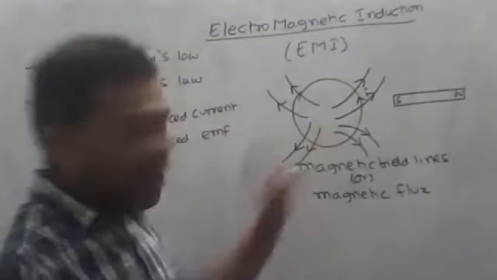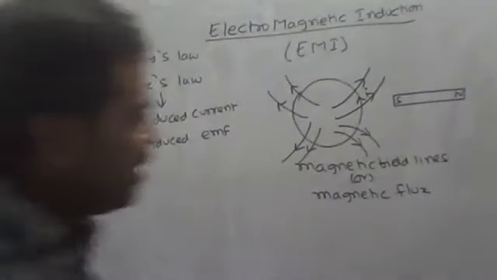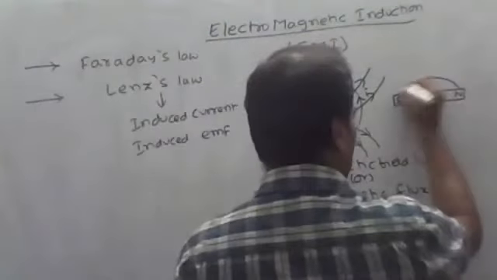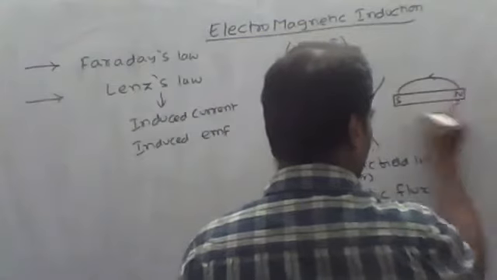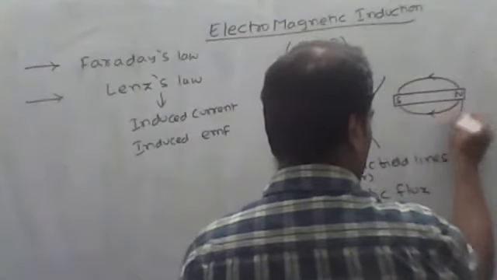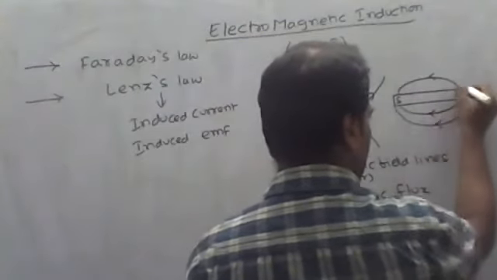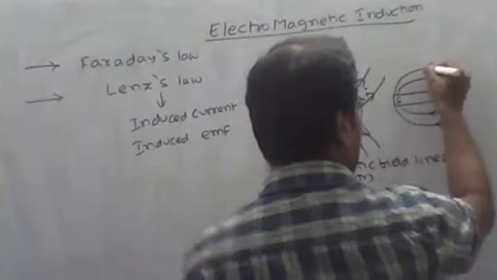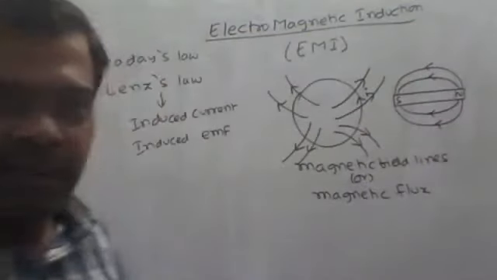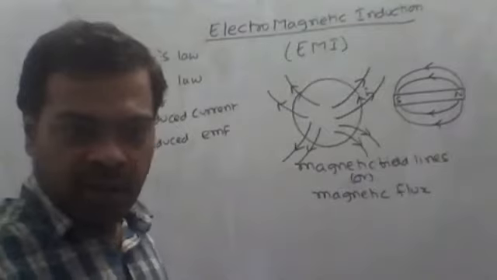Even in the bar magnet, we have field lines like this.